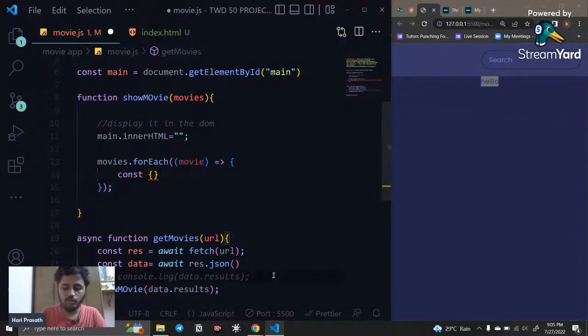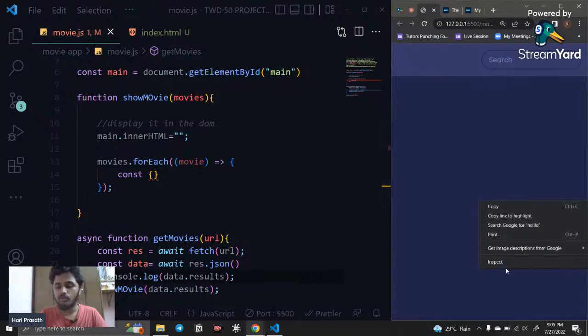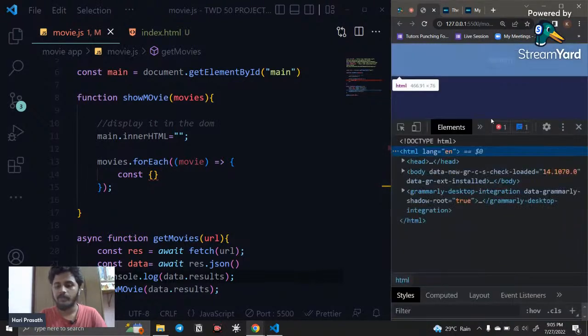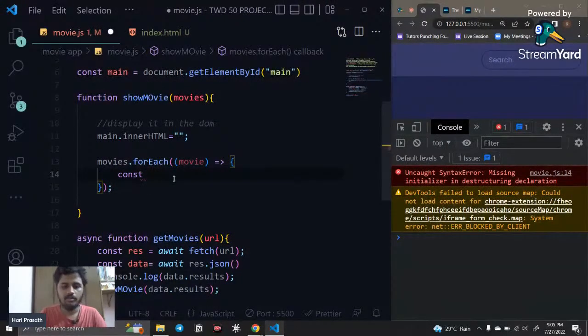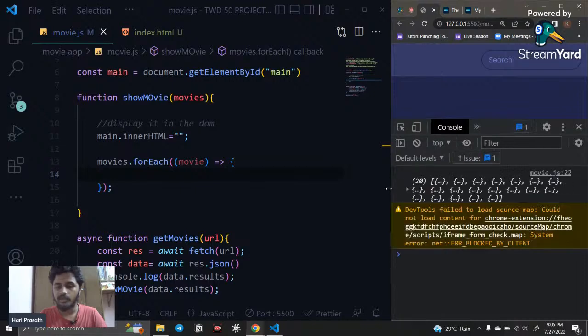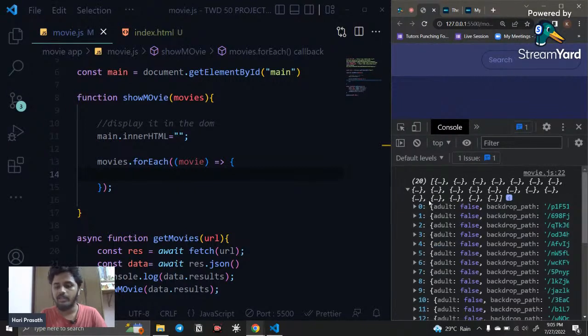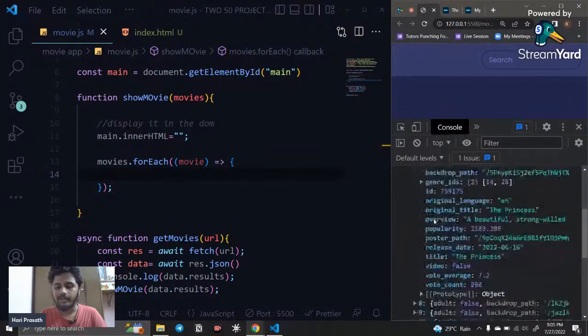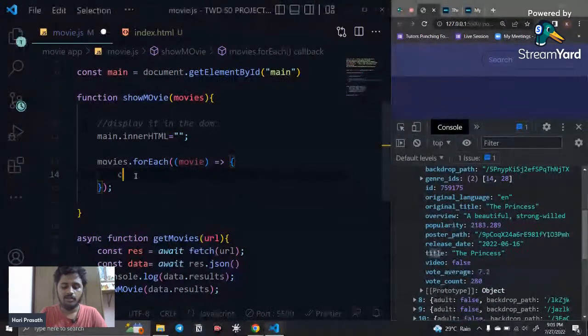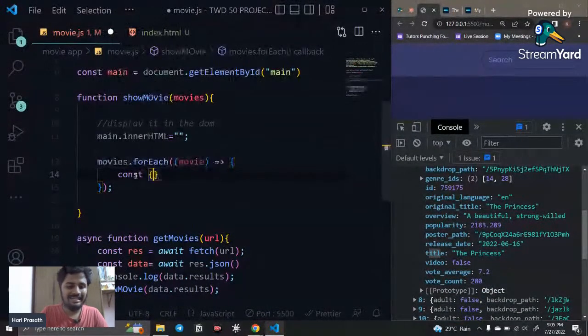For example, I comment this, click inspect, and go to the console. Okay, just refresh it. What are all the elements we need? If I click one of them, we need title, right? So I'm going to destructure with const, we need title. And what is the other thing we need?